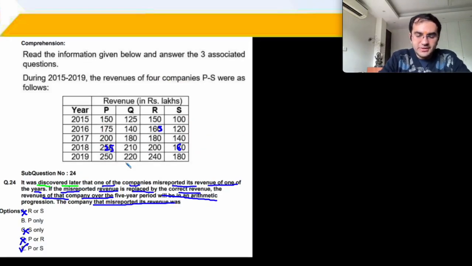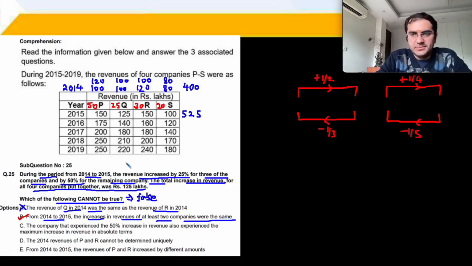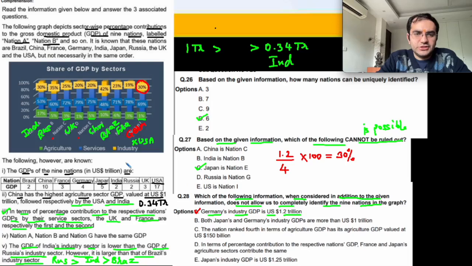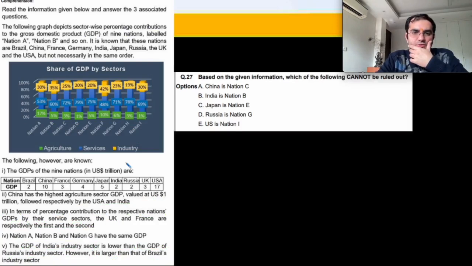Question number 23. 24 was also easy, but 25 मान लेते हैं that maybe it was a little out of your range. और इसको भी मान लेते हैं that this was something that you were not able to do. ठीक है.